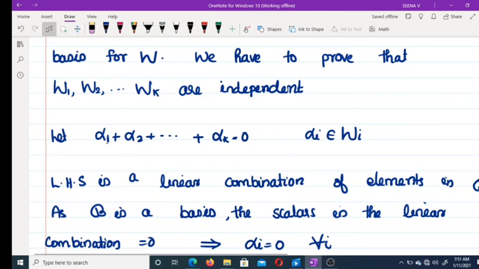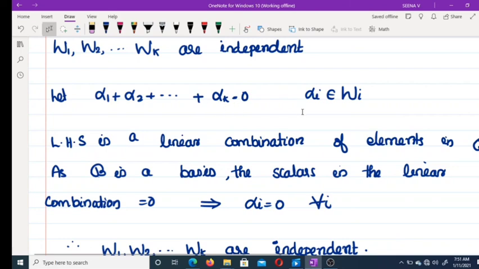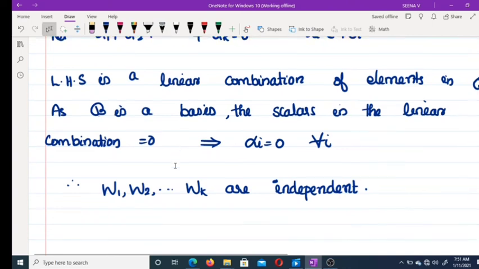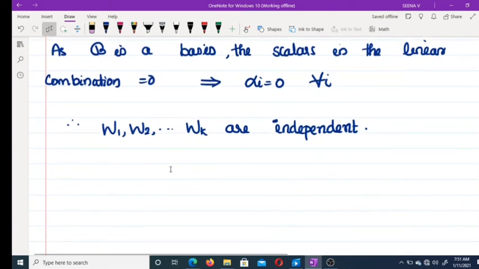Each alpha i is a linear combination of vectors in script Bi. So this linear combination equal to 0 implies each scalar equal to 0, which means each alpha i equal to 0. Thus alpha 1 plus alpha 2 plus etc. plus alpha k equal to 0 implies alpha i equal to 0 for every i. Therefore, W1, W2, etc., Wk are independent.